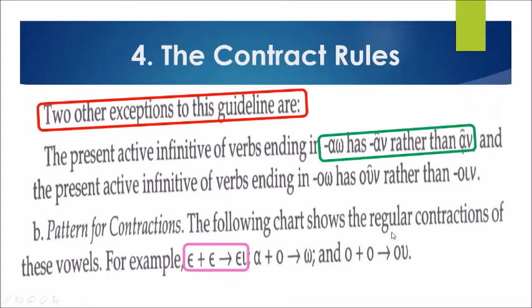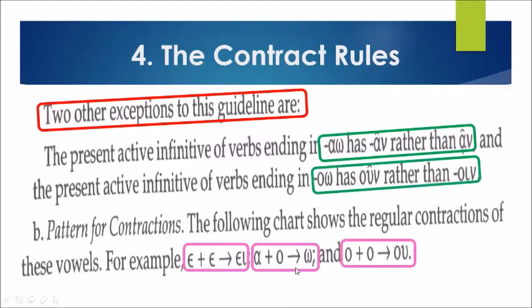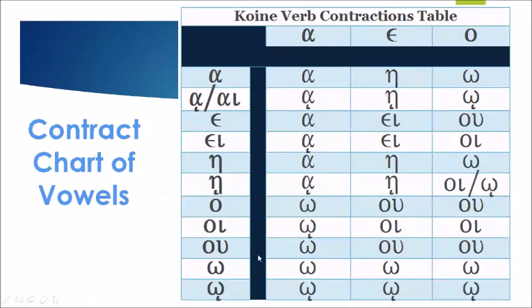The following chart shows the regular contraction of vowels. As we saw earlier, epsilon plus epsilon becomes epsilon iota. Alpha plus omicron becomes omega. And omicron plus omicron becomes omicron epsilon. Let's take a look at the Koine verb contractions table. So alpha plus alpha is still alpha. Alpha plus alpha with iota subscript or alpha iota becomes alpha with iota subscript.